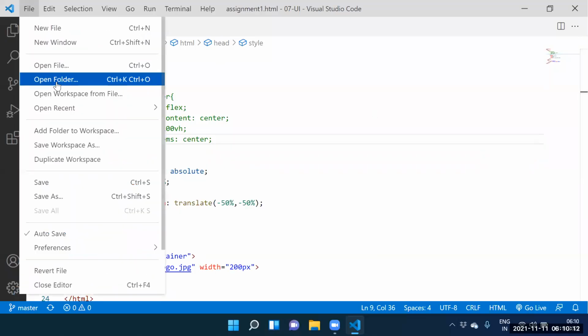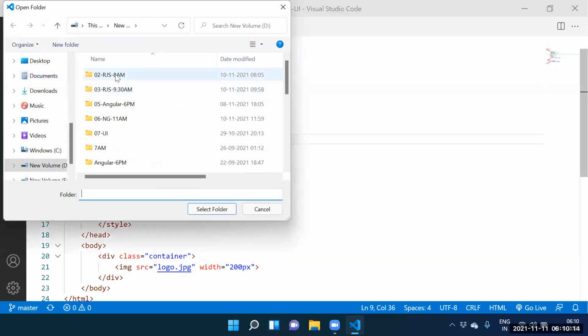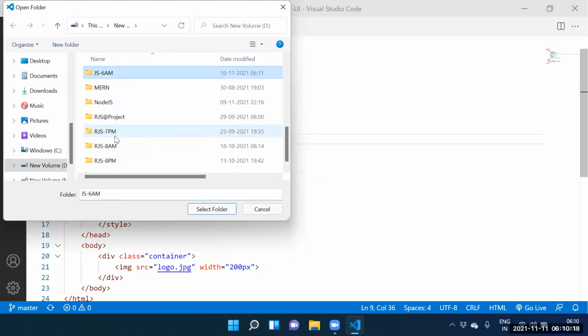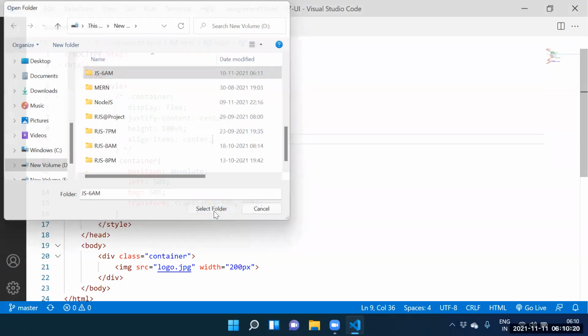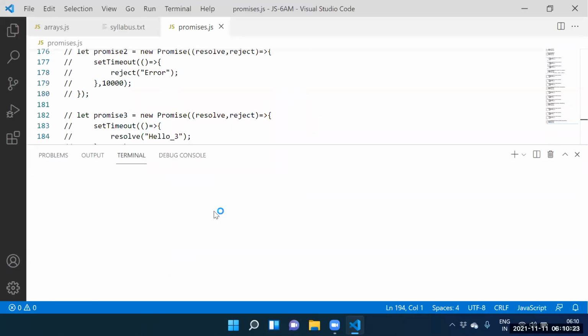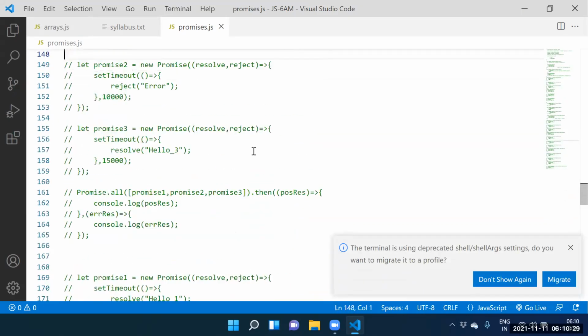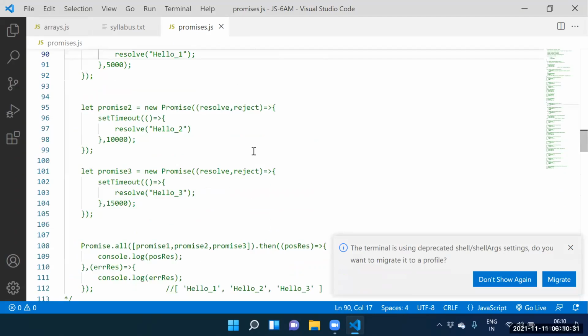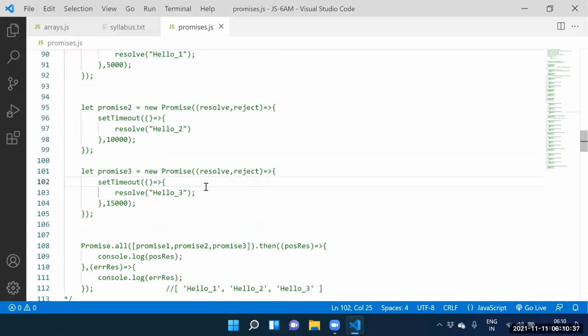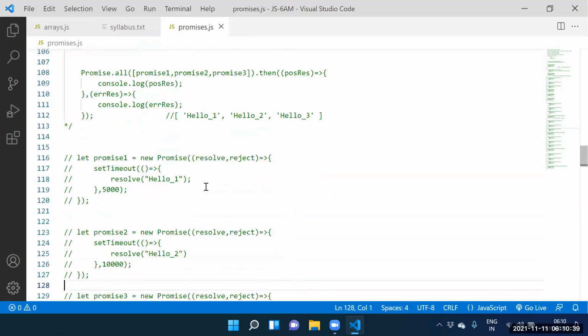File, open folder. Which folder? The JS6am folder. Here itself, we have one folder, the JS6am folder. Yes or not? Fine. Now observe this one. Now try to say this one here itself.